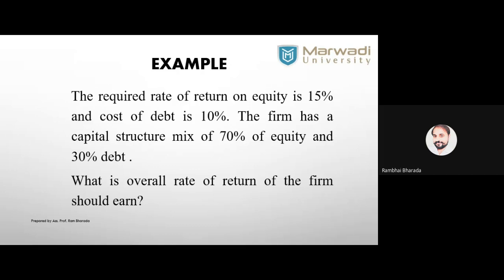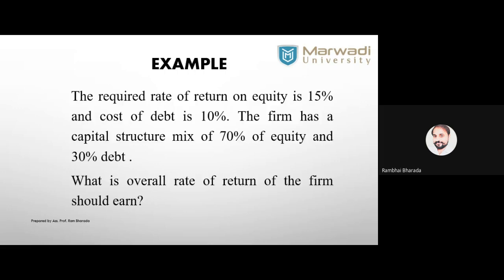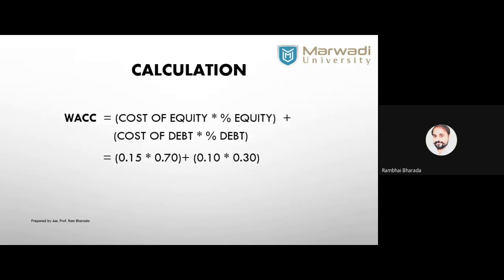You can use directly the percentage given to you, or else you can use like this, 0.15 in case of equity and 0.10. Are you getting my point? You can convert and write it, or write directly. Look again, here 15% and 10% is given, and I have written it like this. You can directly write 15 or 10, or 0.15 and 0.10, that's up to you.